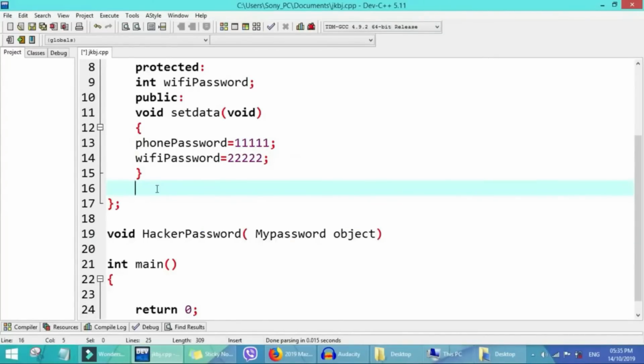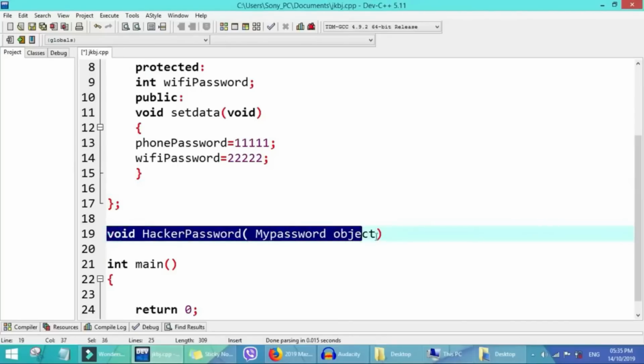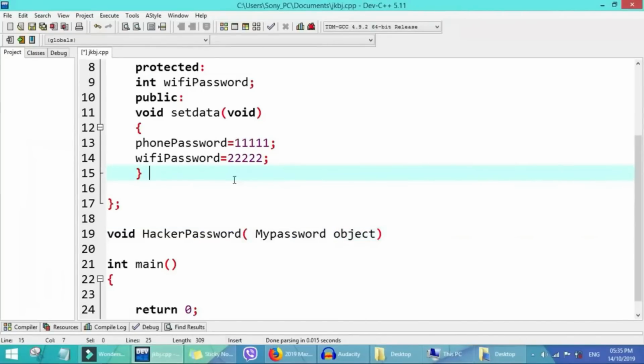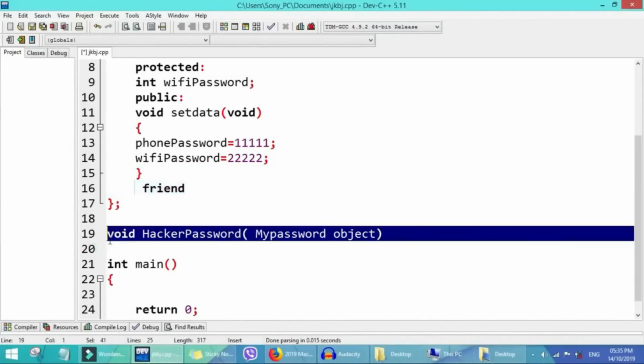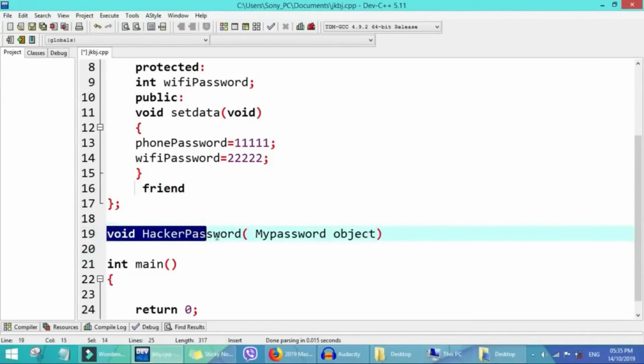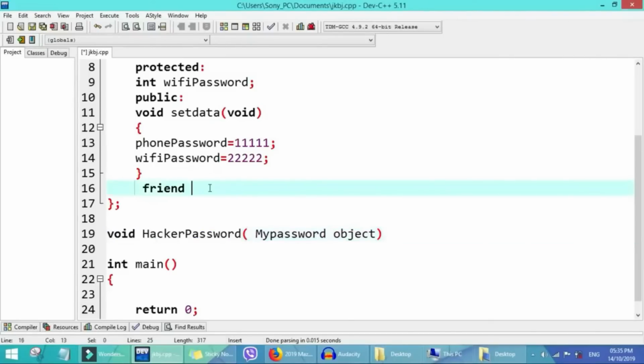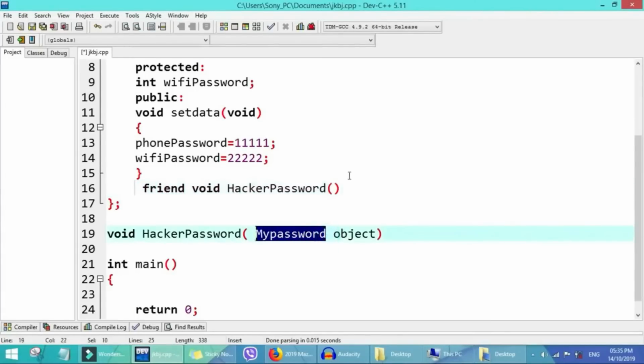So to make this function familiar with this class, what we go do is come anywhere inside the class. We write friend, followed by the return type and the name of the function. So void hacker password, then with the name of the class, but we don't put the object there.